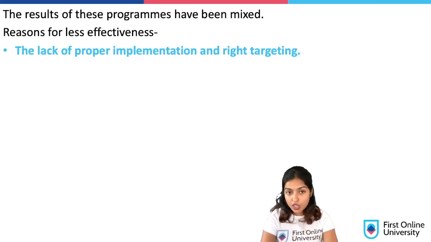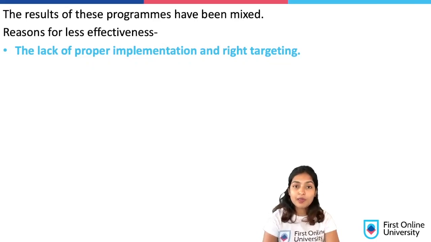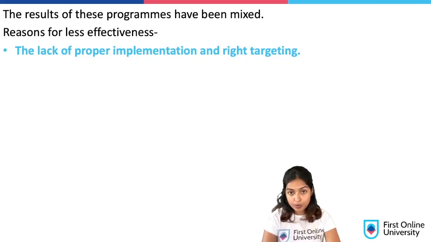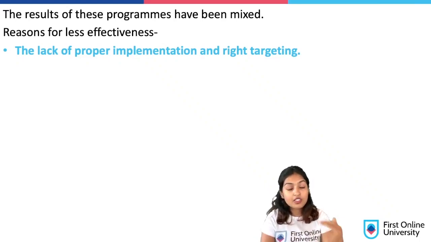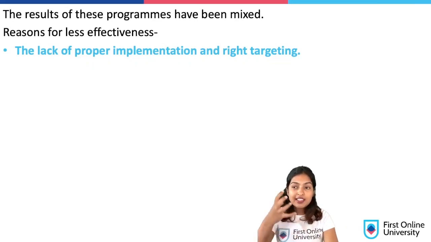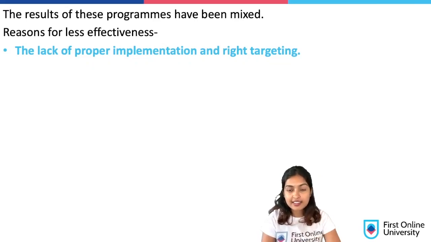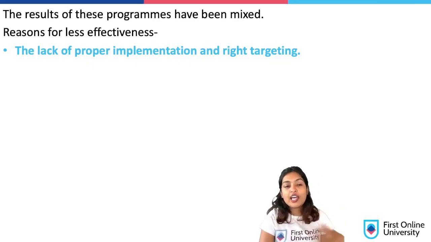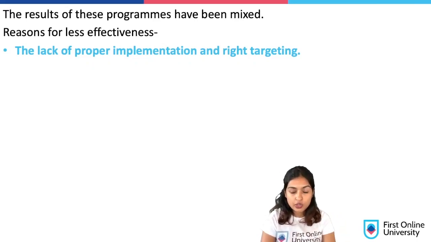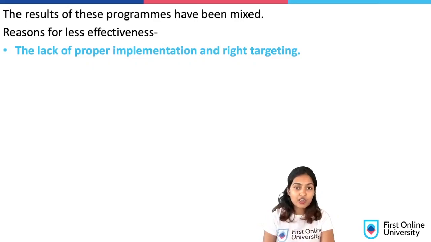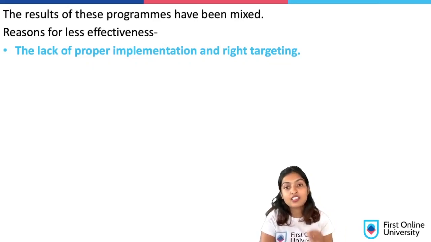negative results. Because there is lack of proper implementation and right targeting, which means there is no set target, except for one scheme. Have you seen the kind of people that they want to ultimately target? No, right? It is a very generalized scheme where you say you are going to help the rural areas and small towns. We cannot assume that everyone is poor in these rural areas and small towns. Some people might be better off than others, but they are using up those schemes, and hence there is wrong targeting there.